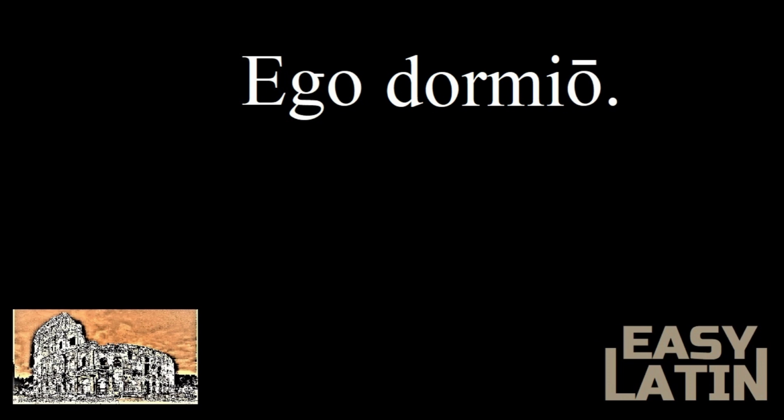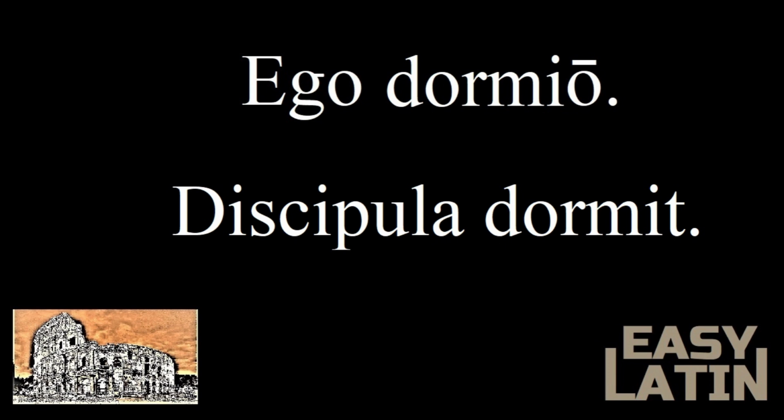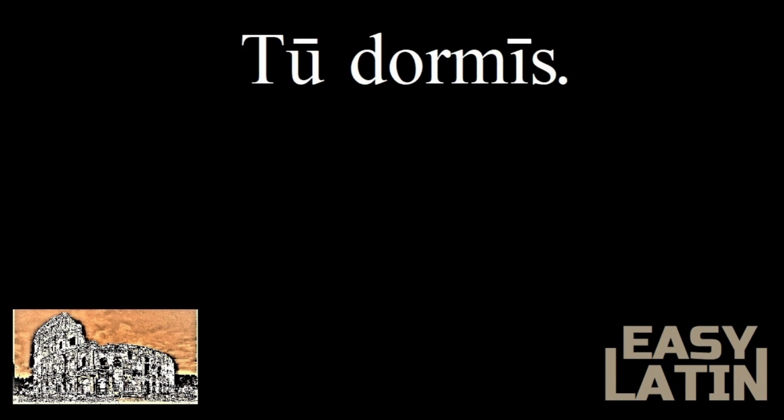Let's add another verb. Ego dormio. From this word come the English words dormant and dormitory. Can you guess the meaning? That's right, I sleep. And the student sleeps would be? Discipula dormit. The tu form is a little different from what we've seen. It has a long E vowel. Tu dormis.